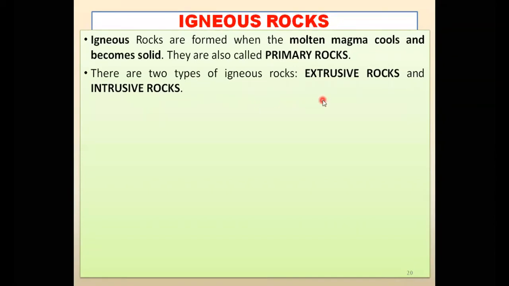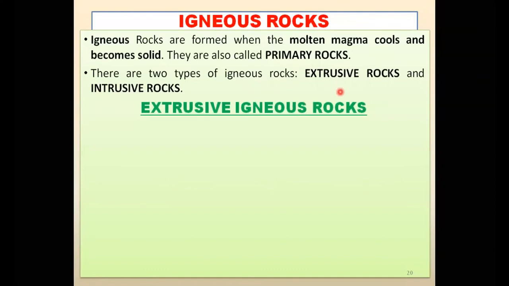But when hot molten magma comes out onto the surface of the earth and cools down and becomes rocks, those types of rocks are known as extrusive rocks, my dear students. So there are two types of igneous rocks, extrusive and intrusive.